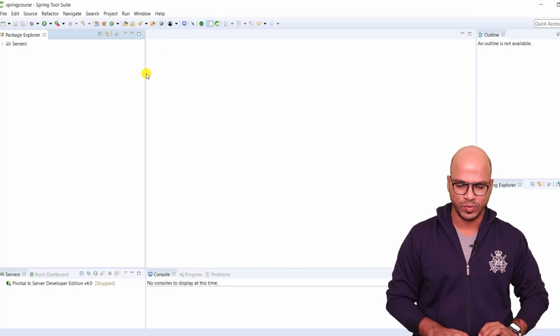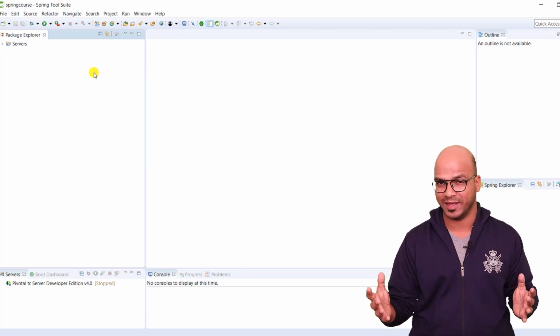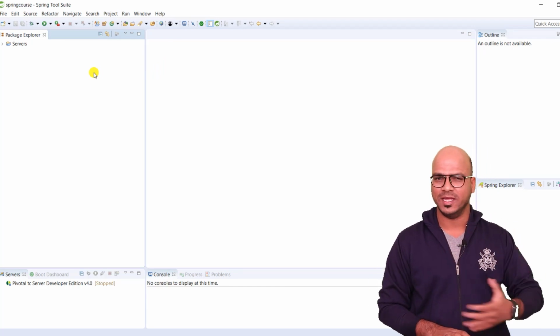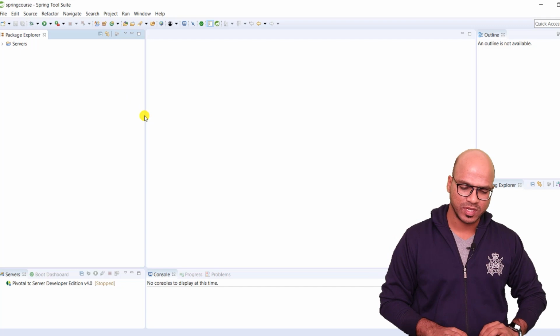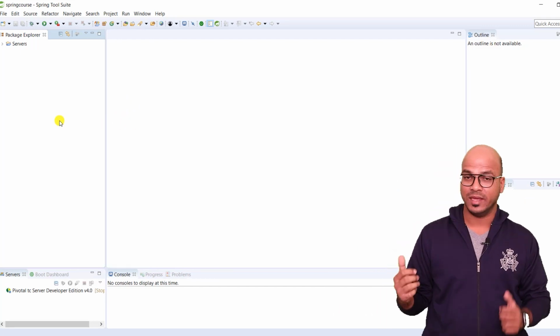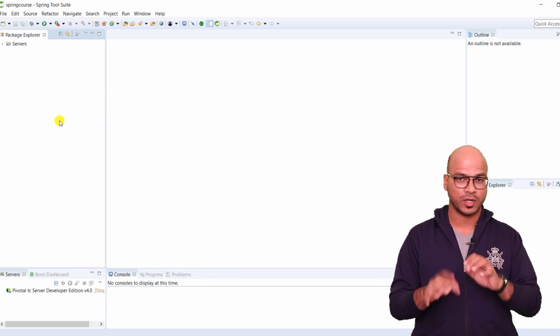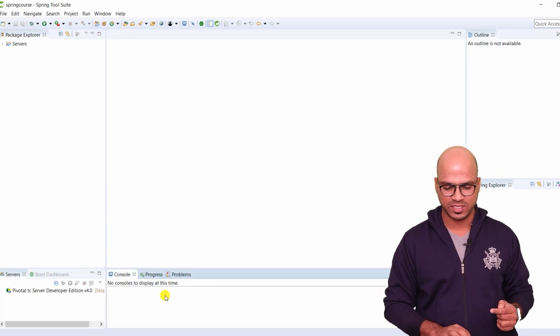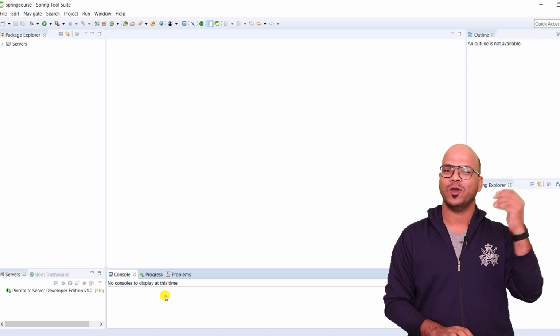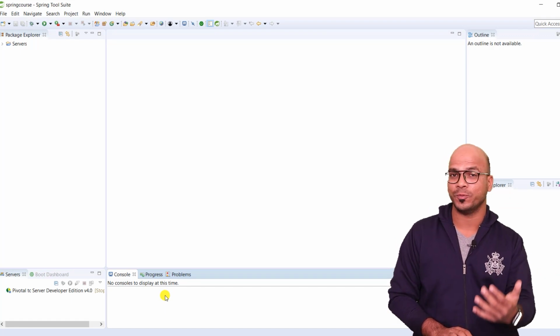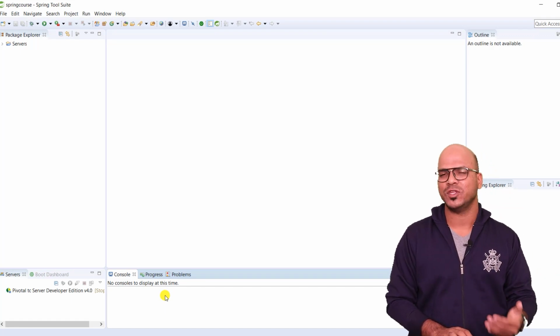Simply click this and you can see this is... so if you are new to any IDE, if you have not worked on NetBeans, Eclipse before, on the left hand side you can see we have a project section because this is where you will be having all your projects. In the center you have an area where you will write a code, and in the below section you can see we have console here. So all your logs will be printed there. If you want to print something on a console, that's where you will get the output.